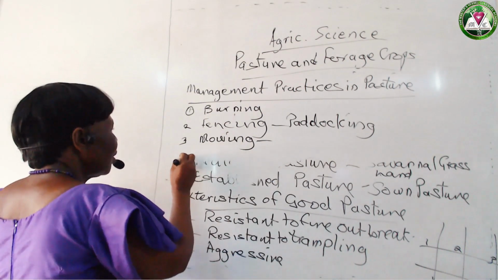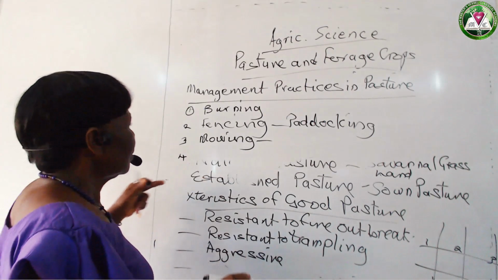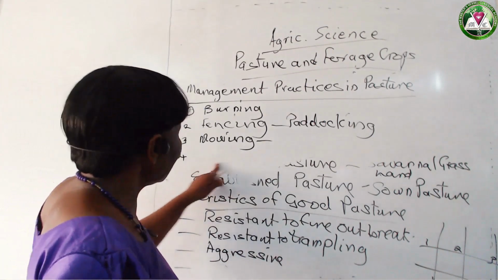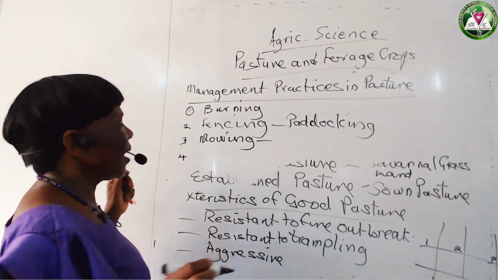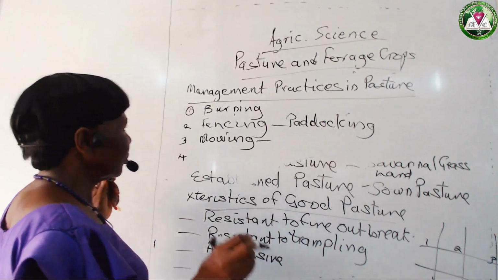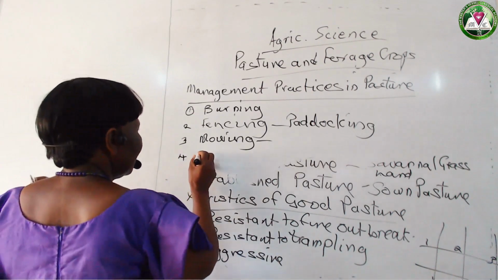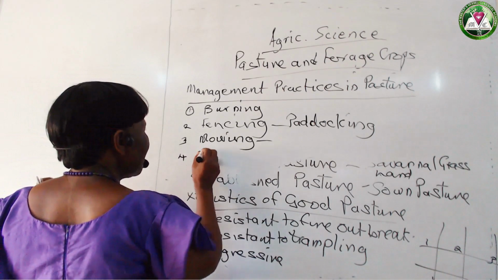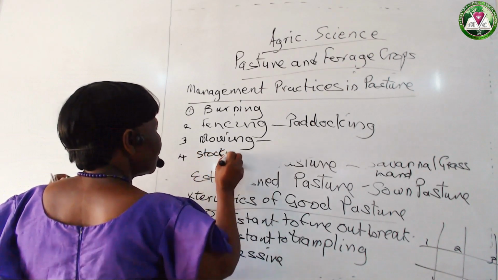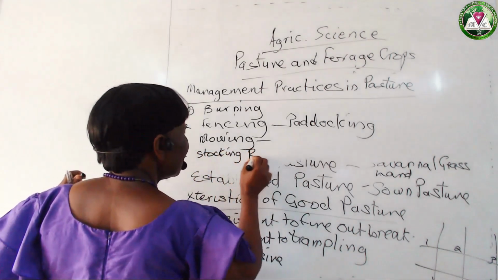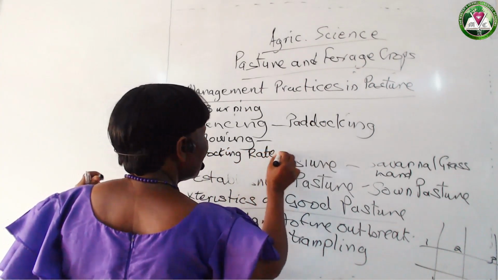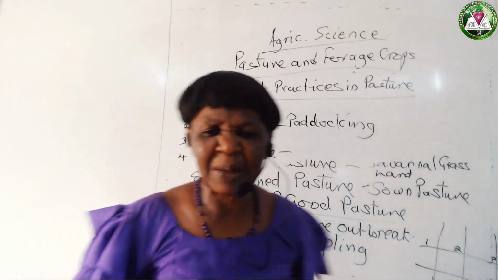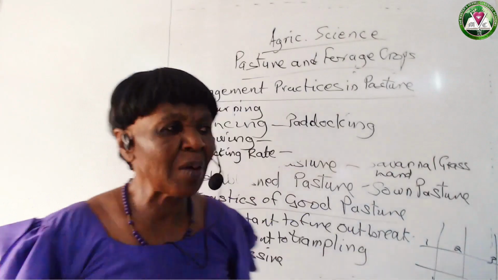Then the other management practice that is very important in the pasture is stocking rate. What do we mean by stocking rate in the management of pasture?